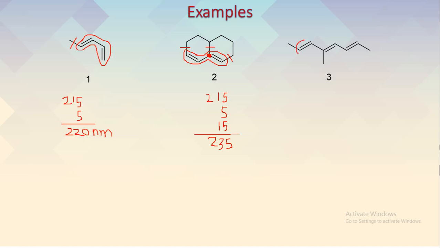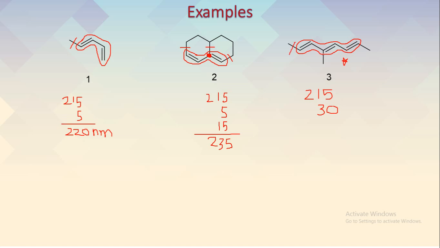Taking another example of this cyclic triene. First we mark the conjugation. It is a triene. Again the base value is 215 nanometer. Here we have 3 double bonds and all are in conjugation. So there is one double bond extending the conjugation. This double bond is extending the conjugation, or if you are taking it from right to left, then this double bond will extend the conjugation. So that has a value of 30.